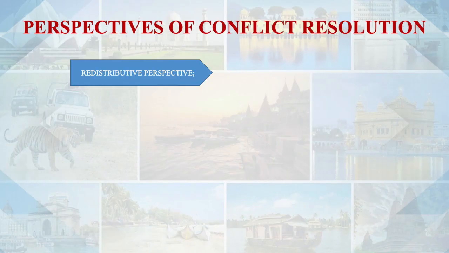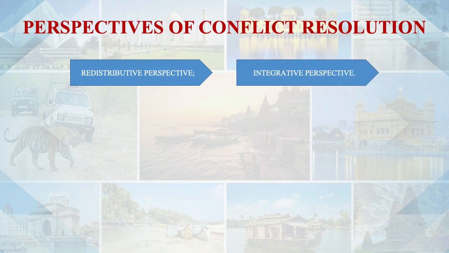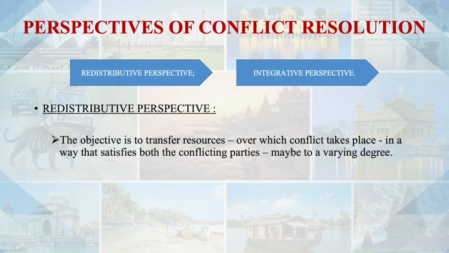Perspectives of conflict resolution. There can be two different perspectives of conflict resolution. The first is redistributive and the second is integrative. So what is the redistributive perspective? Under the redistributive perspective, the main aim is the transfer of resources over which conflict takes place in a way that satisfies both the conflicting parties, maybe to a varying degree. Redistributive means distribution of resources.